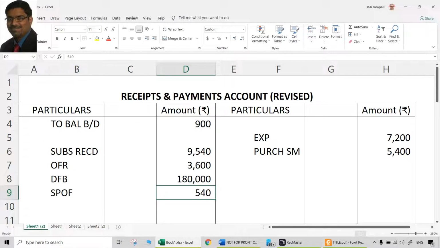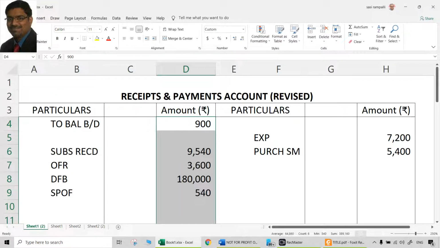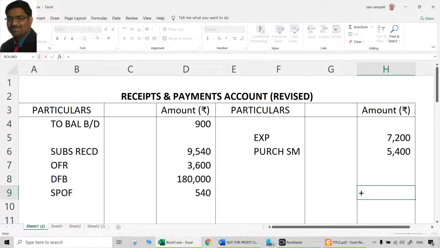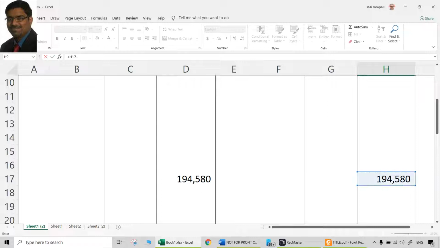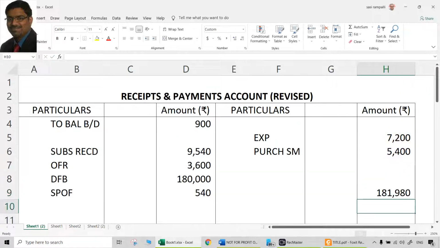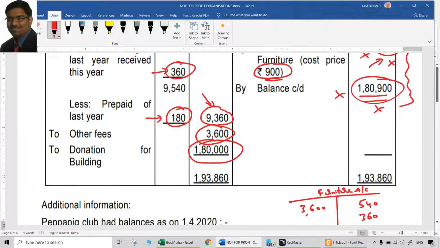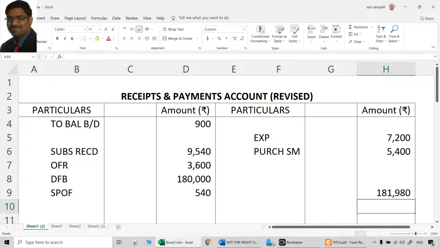Now let us get into the totaling and finding out the balances part. So what is the total of all these things in the receipts and payments account? 1,94,580. So what is the actual correct closing balance of cash or bank is 181,980, but they thought it is 180,900, which is wrong. 1,81,980 is the correct cash and bank balance, that is by balance carried down.